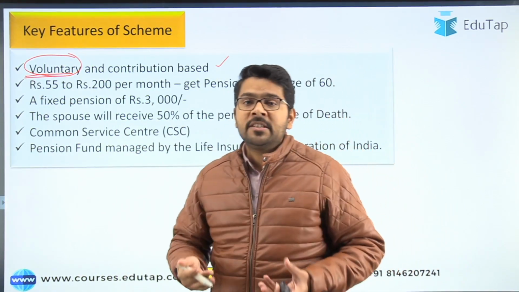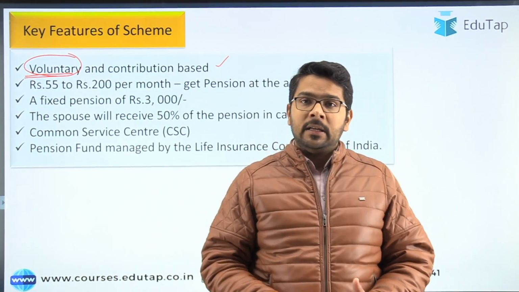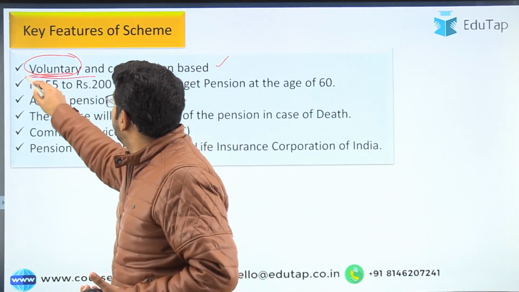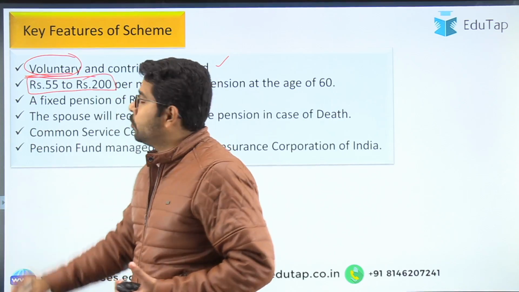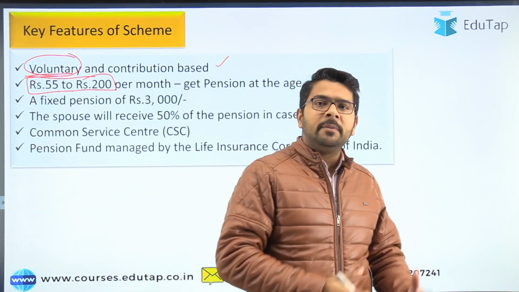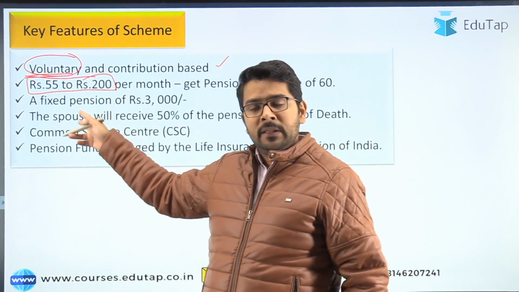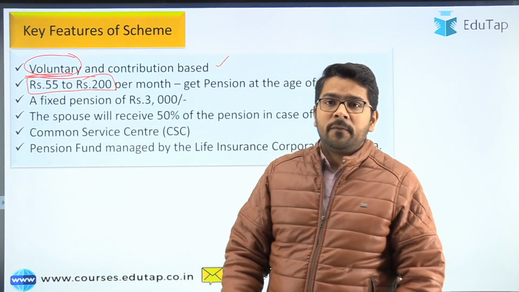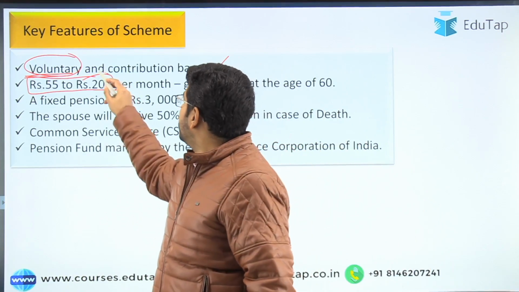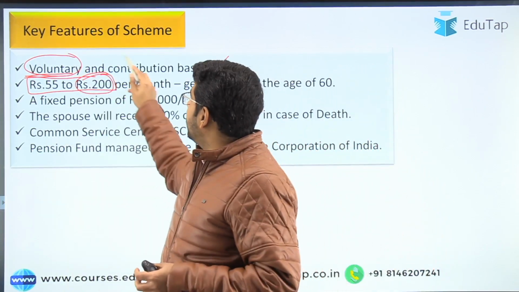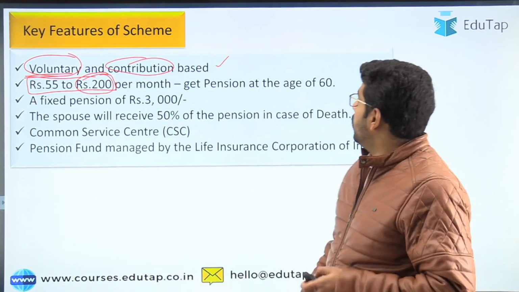Contributory means you have to contribute something. Okay, so the contribution will be rupees 55 to 200. This 55 to 200 means, suppose you are joining at the age of 18, you have to contribute only 55 rupees per month. And if you are joining at the age of 40, you have to contribute rupees 200 per month. So now you understand what is meant by voluntary as well as contributory. Okay.